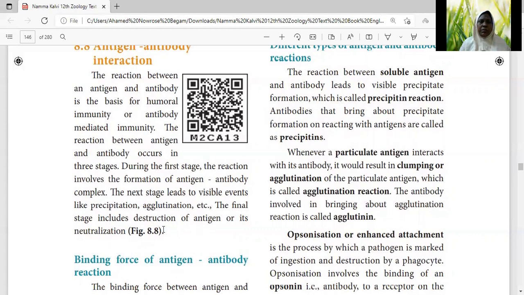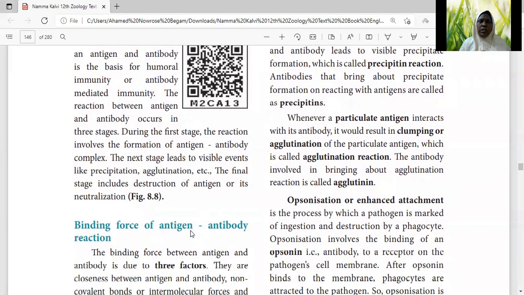Please try to understand there are three stages that occur during this antigen-antibody interaction. The first stage is the formation of the antigen-antibody complex, that is the combination of the antigen and antibody. The next stage has events like precipitation, agglutination, etc. And the final stage refers to the destruction of the antigen or its neutralization. Antigens are completely destroyed, or the harmful substances produced by the antigens will be neutralized, that means eliminated.